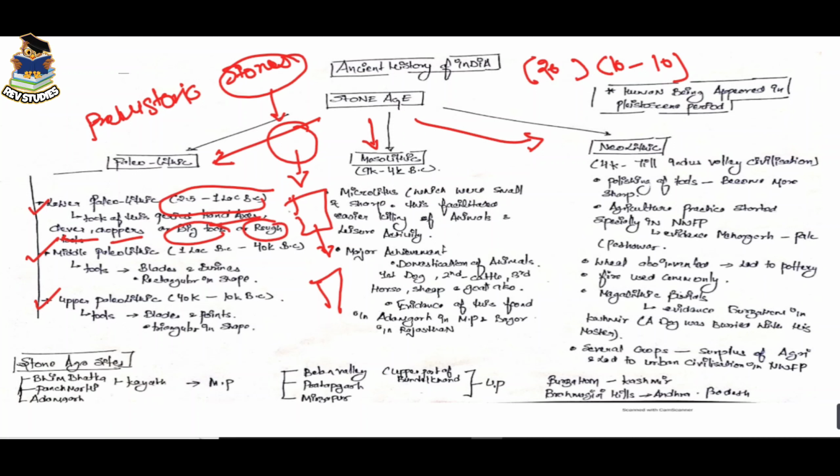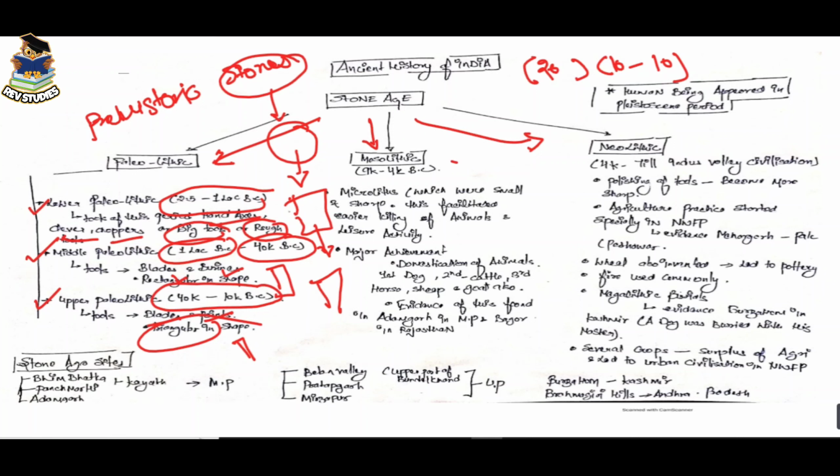And later on in middle Paleolithic, which is from 1 lakh BC to 40,000 BC, the size of the tools became more sharp and they are rectangular in shape, and these are blades and burins. And later on in upper Paleolithic, the size of the stones became more precise or more sharp or polished. These are called blades and points, and these were triangular in shape like this. And the time period is from 40,000 to 10,000 BC.